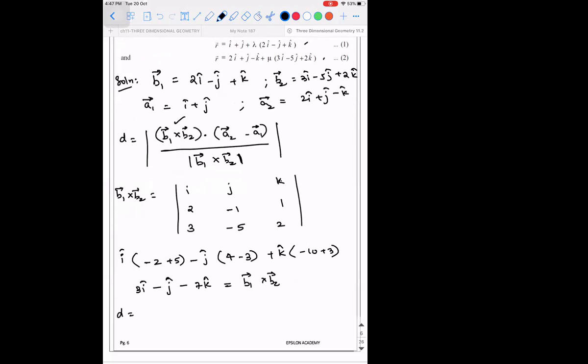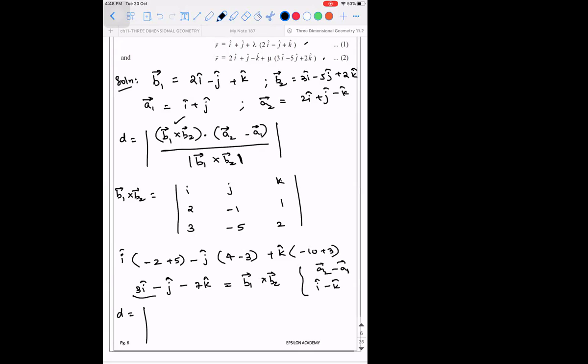So in the numerator, dot product of this with A2 minus A1. So I'm writing A2 vector minus A1 vector here itself. What is A2 vector minus A1 vector? i cap minus k cap.